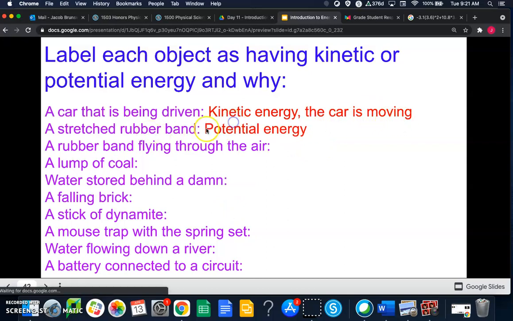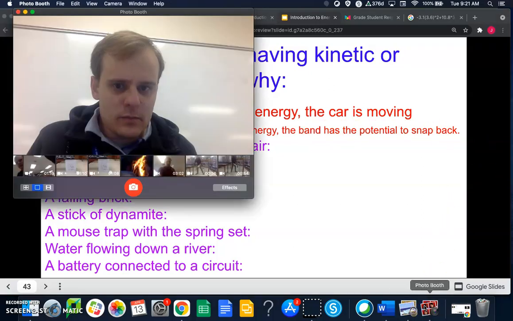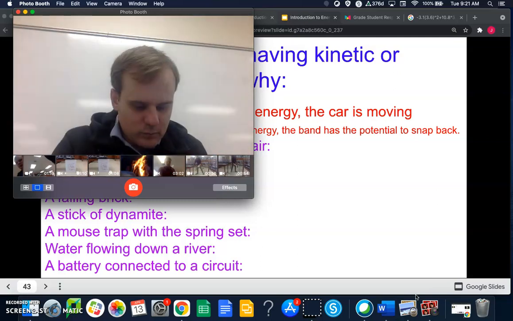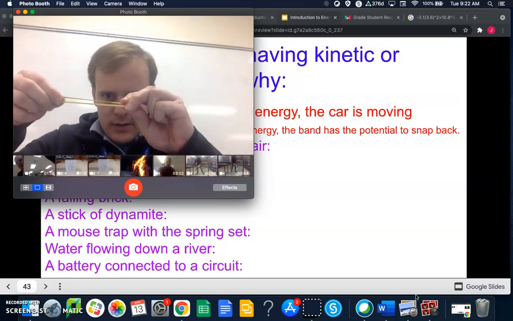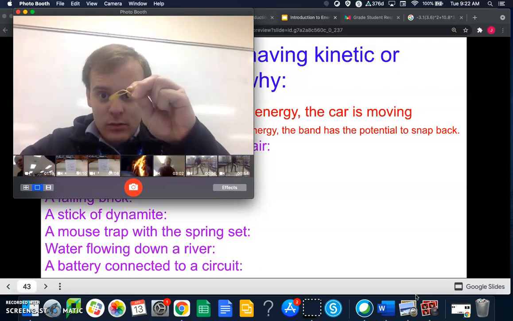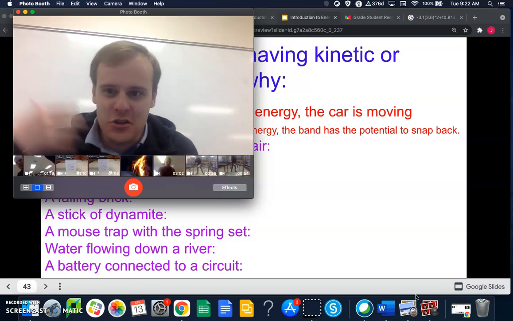A stretched rubber band has potential energy. Why? The band has the potential to snap back, right? So think about a rubber band like this. If we pull it, it's not moving at the moment, but we know that if I let it go, it's going to snap back. So it has the potential to move. It has the potential to do something.